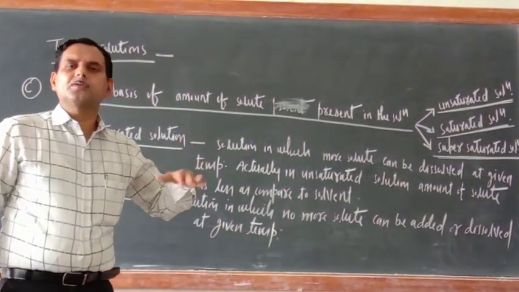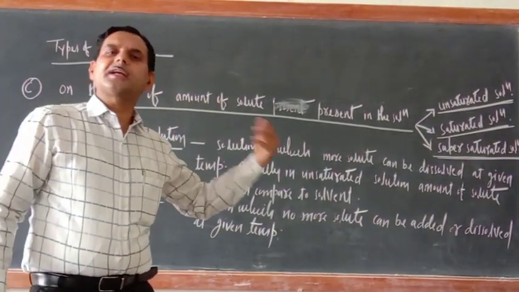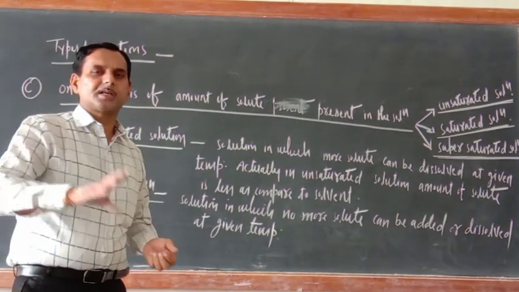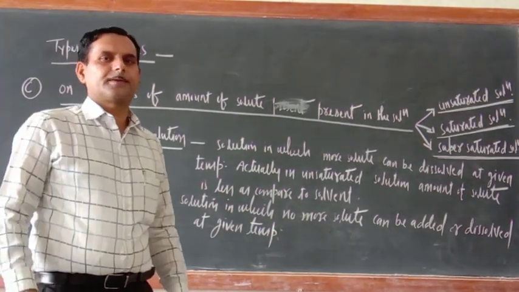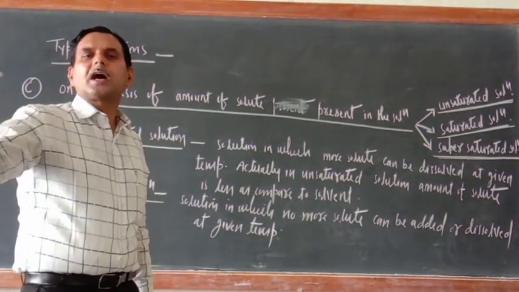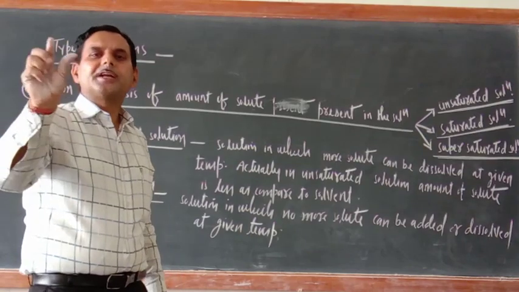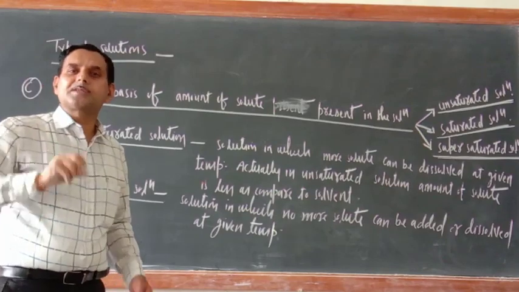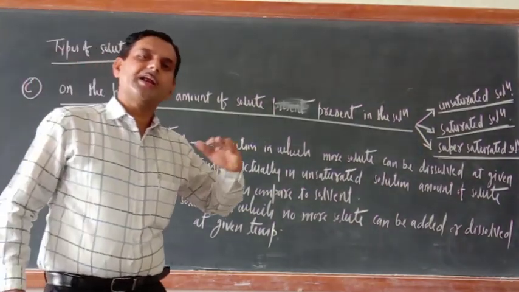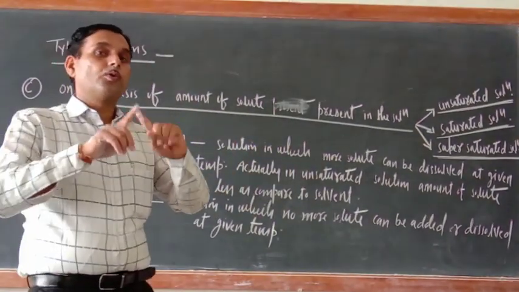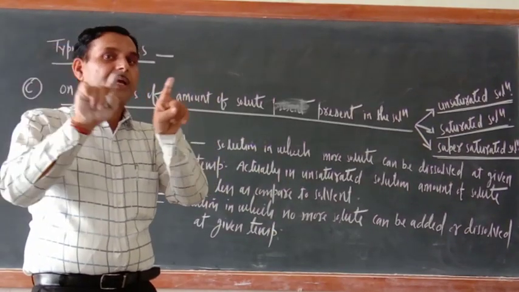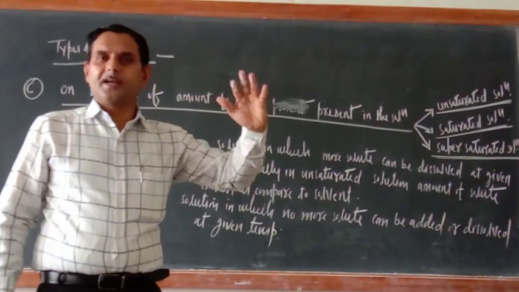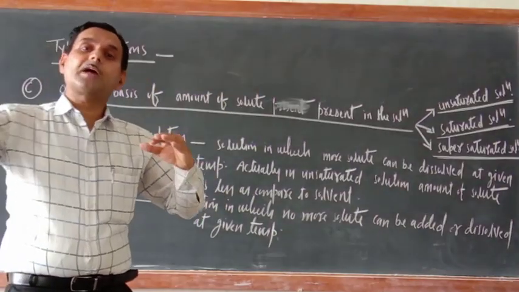Actually, I will tell you why any particular solute dissolves in the solvent. Just see, whatever solvent you have taken, in the solvent particles interparticle gaps are there. Suppose you have added the solute. If those interparticle spaces are unoccupied, unfilled, then more amount of solute can be added.